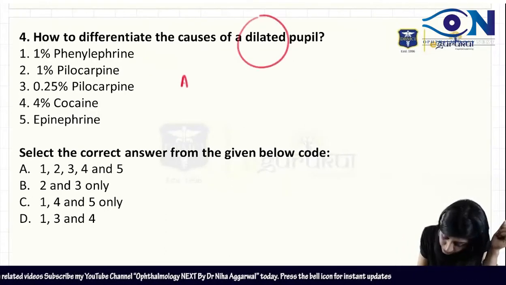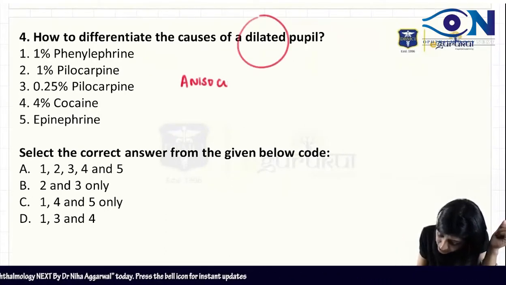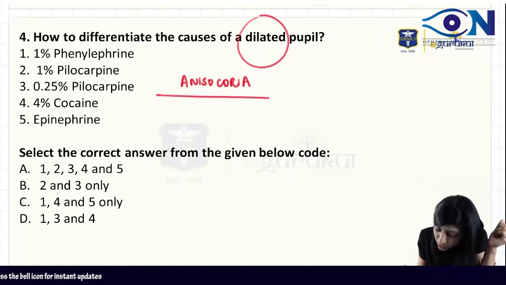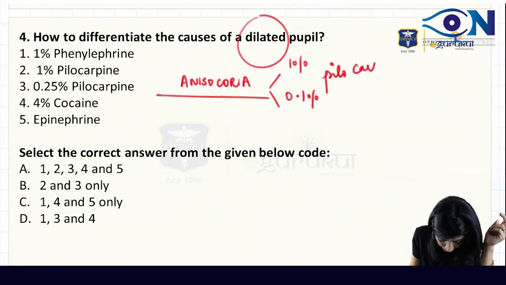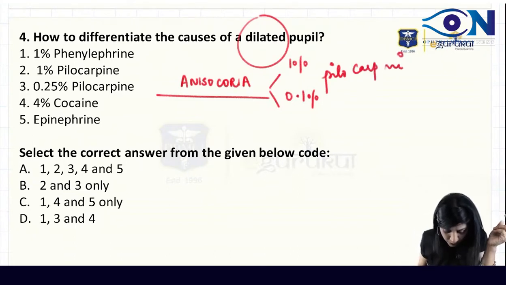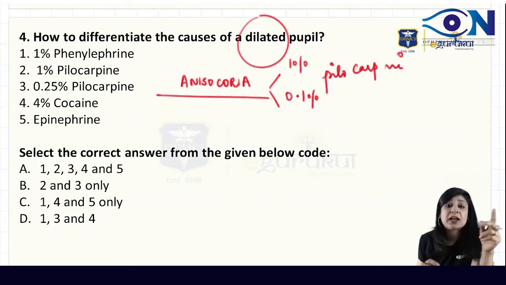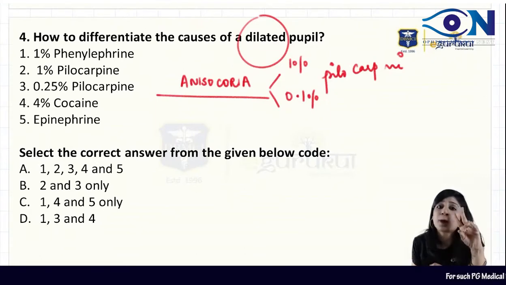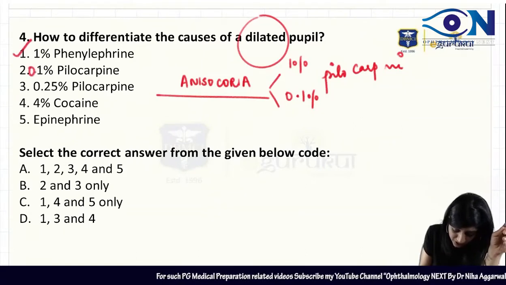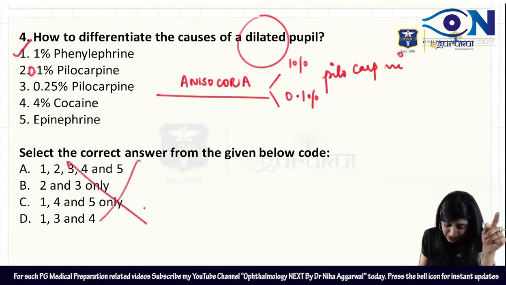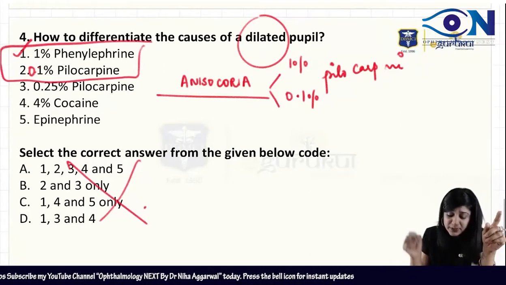So here you have to read the whole flow chart of anisocoria. In anisocoria, we use two kinds of pilocarpine, 1% pilocarpine and 0.1% pilocarpine. So basically, I do not know which option to go with, because by mistake they had given both the options as 1% only. So one is 1% and one is 0.1%. This is wrong, okay, do not go by this. Whatever options will give you 1%.